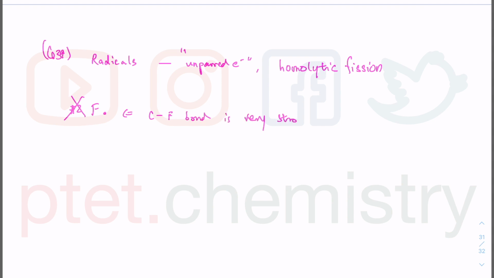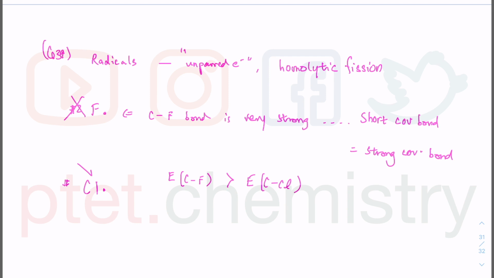How do I know it's a strong bond? Well, you can have a look at the data booklet, or you can think about AS chemistry under bonding. Short covalent bond equals strong covalent bond. When you think about it, the shorter the covalent bond, the closer your nuclei are to the bonding electrons in between, and therefore the stronger the covalent bond. You can of course check it from the data booklet. The energy of a CF bond is greater than the energy of a CCl bond. So it's easier to break the CCl bond and to get chlorine radical, which you can have. And since number 2 is wrong, basically I'm left with option D as my only possible correct answer.